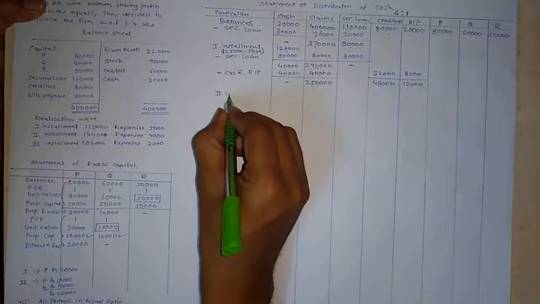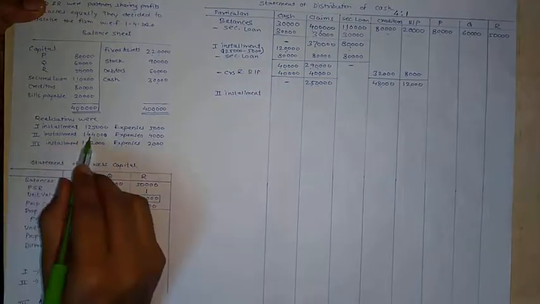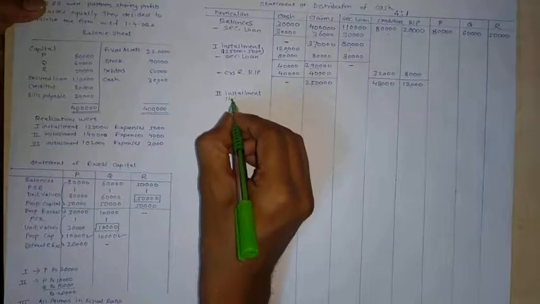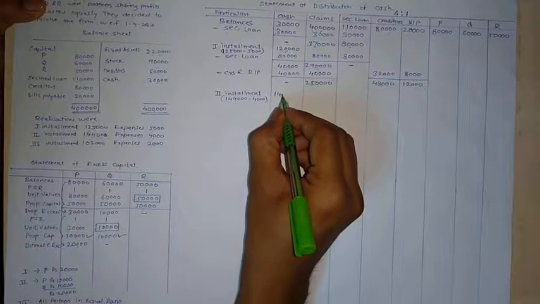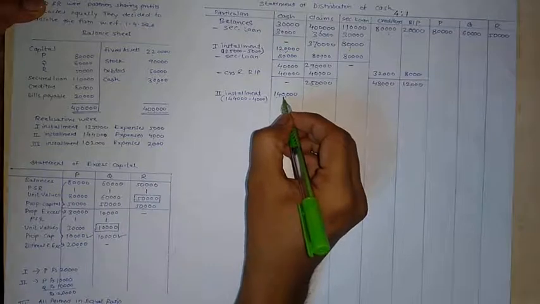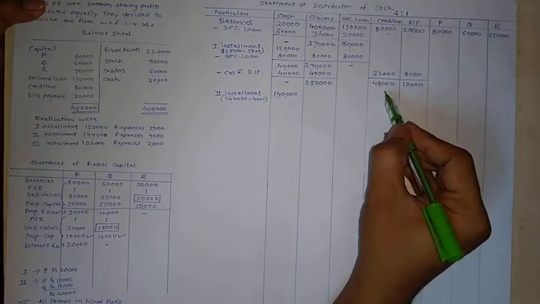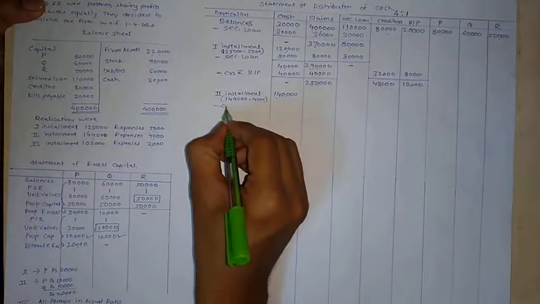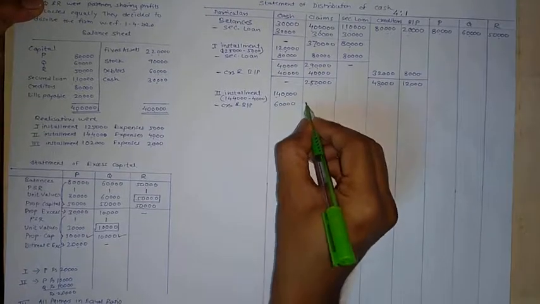Further cash available is in second installment. In second installment, 1,44,000 is cash available and expenses payable are 4,000. So 144 less 4,000, 1,40,000 is cash available. From 1,40,000, our amount payable towards creditors and bills payable is 48 plus 12 equal to 60,000. So first pay to creditors and bills payable rupees 60,000.